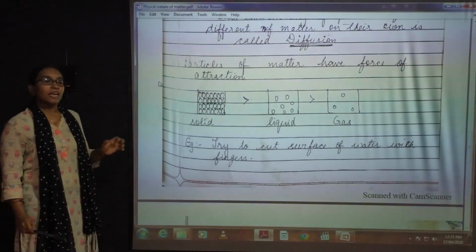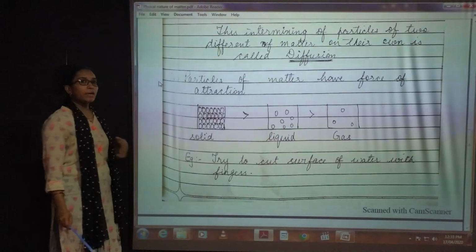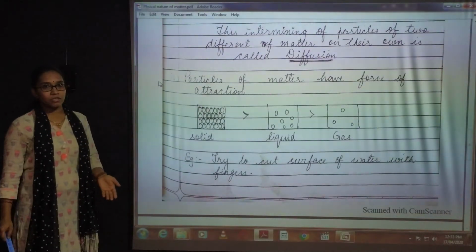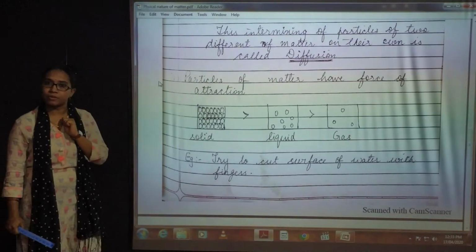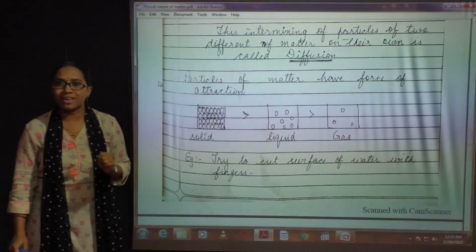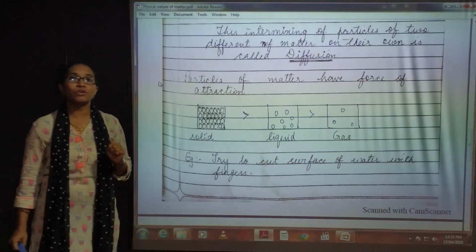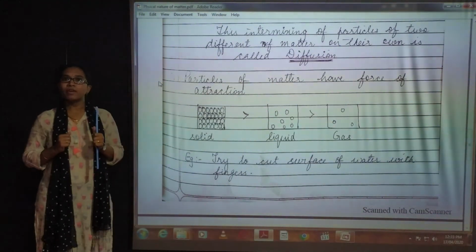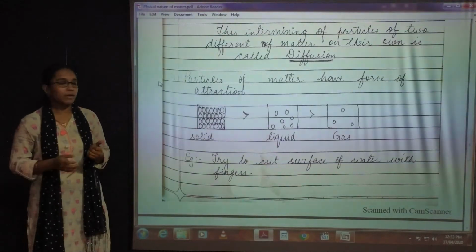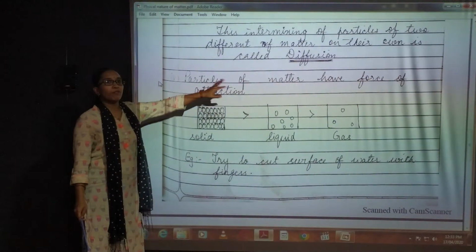Now, as I have told you, coming to the four characteristics of particles of matter. Particles of matter have force of attraction. What is force of attraction? Magnets have a force of attraction. In the same way, these molecules also have some kind of force of attraction. Why? Because of gravity. Particles of matter have force of attraction.